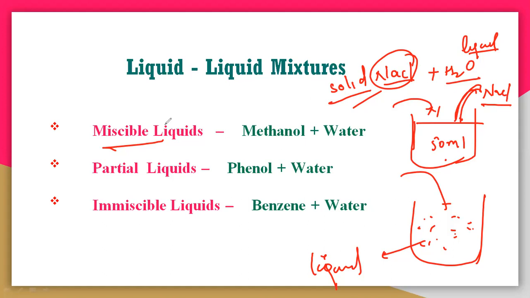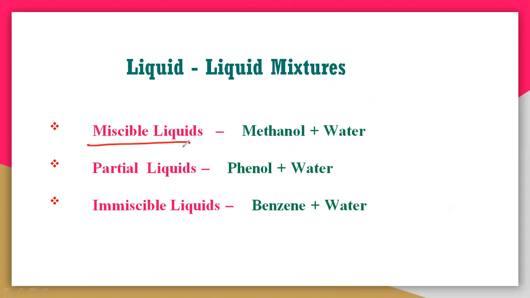So you can consider methanol, phenol and benzene. You know methanol, alcohol. This methanol liquid easily dissolves in a water molecule. Both are liquids, and they are completely dissolved. Whenever we combine these two liquids, you will get a homogeneous clear solution. That is one of the classifications, which is miscible liquids.